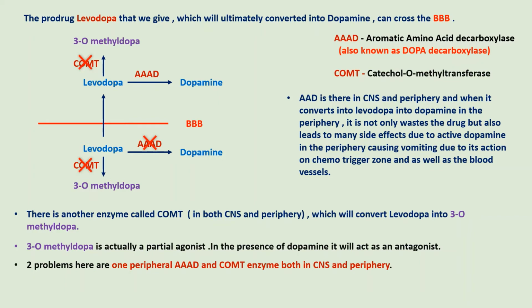And again, in the CNS, this dopamine is degraded by MAO, that is monoamine oxidase B enzyme, into its metabolite. So we also need to inhibit this.